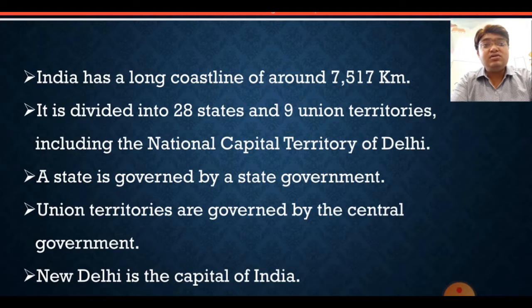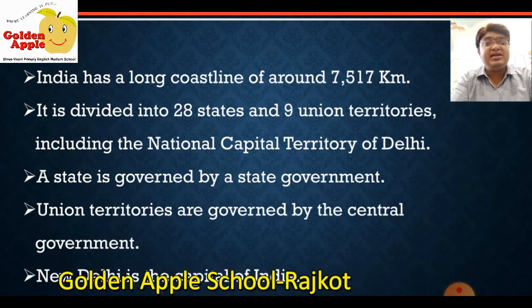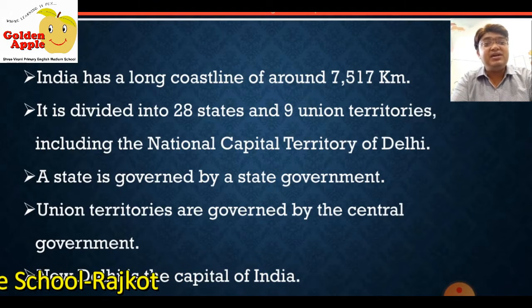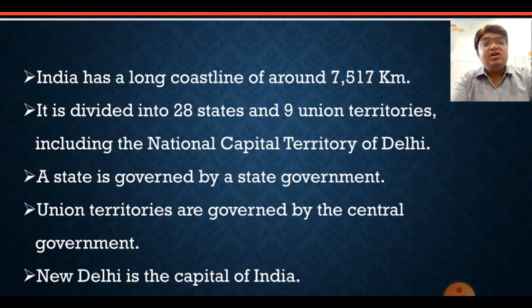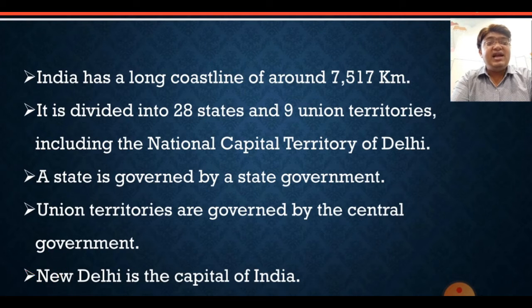Now we know that India is surrounded by water from 3 sides, so the coastline is also large. India has a long coastline of around 7,517 km. It is divided into 28 states and 9 union territories, including the National Capital Territory of Delhi. A few months before, India was divided into 29 states and 7 union territories. But according to the new list, there are 28 states and 9 union territories. Jammu and Kashmir and Ladakh are the 2 union territories which were added recently.